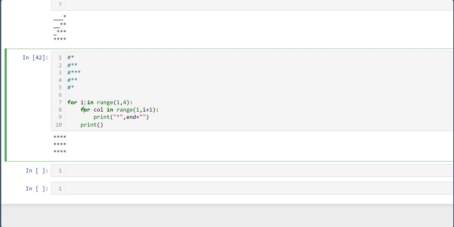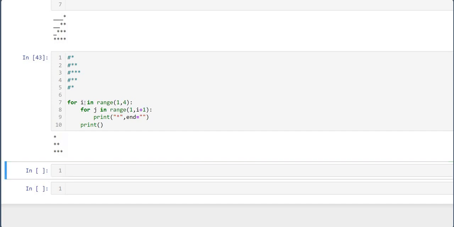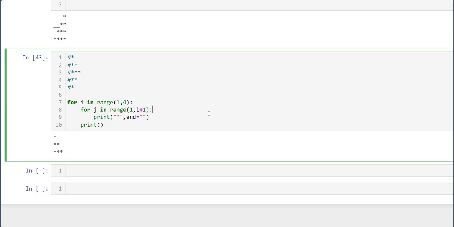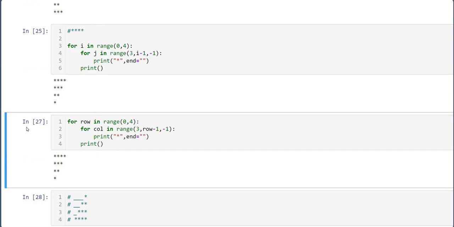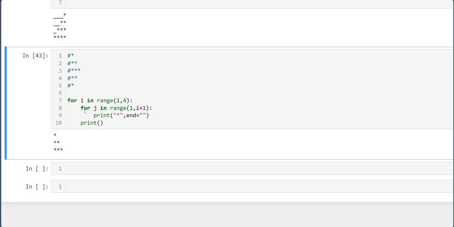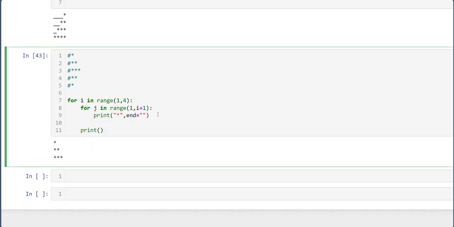Just a second, I think it is taking some other value. Do you know why it is giving me that value? Because in the upward direction, in another example, we have used row and column, so I think it is getting that. I don't know why it is not getting the i, j, but for row and column it's on you. Now I have made this pattern. This is completed. Now make the second pattern and target this.